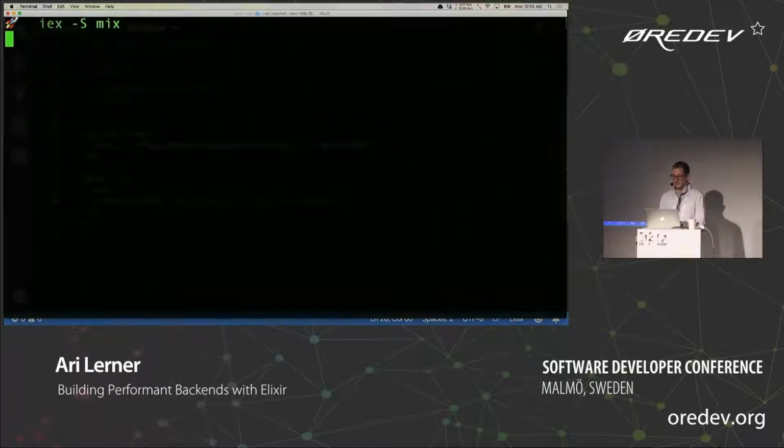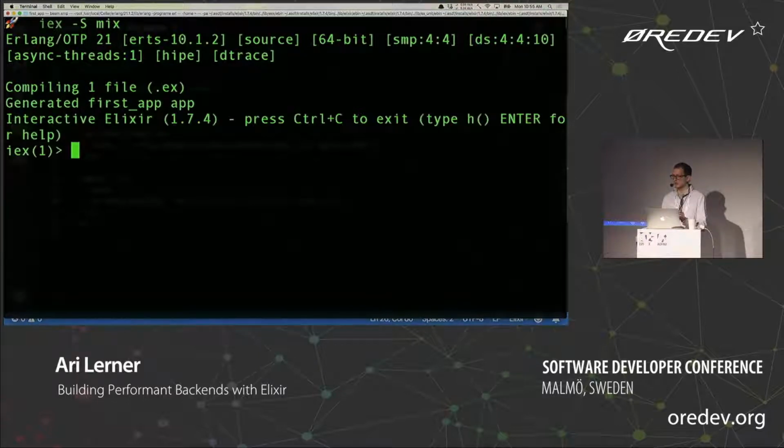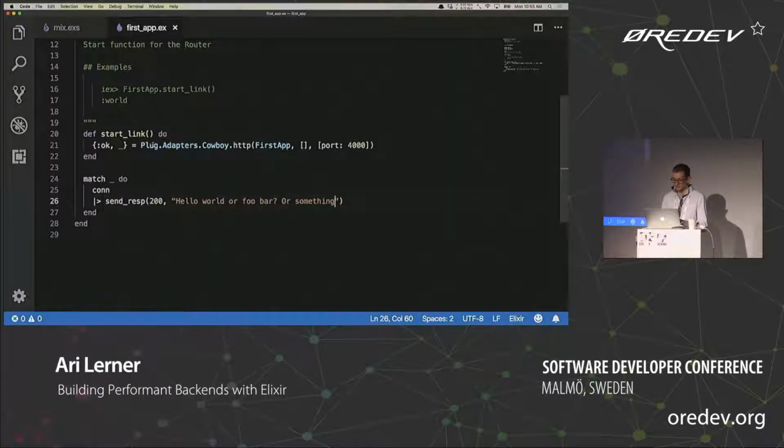Okay, so now let's go ahead and try to run our application. The first thing that we're going to do is call first app, and we're going to call start link. And that start link function here tells Cowboy, the library that I described before that uses Ranch, that we want to start this specific module, first app, as our router. We can also use the language underscore module, all caps like that. That just means this module. But to be explicit, we'll keep it as first app.